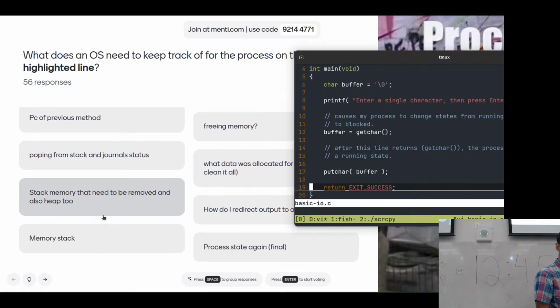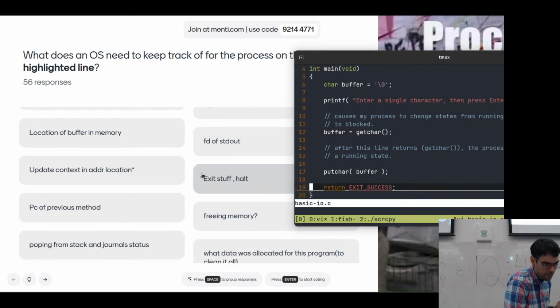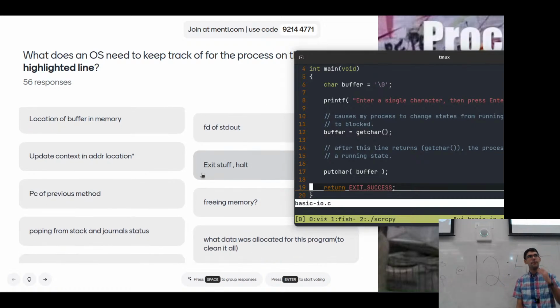Memory stack, the process state again, final, so it's coming to ended. Yes, I'm going to pick on this one specifically. What data was allocated for this program to clean it all? There's two different kinds of memory that's being allocated for this program now. There's the memory that's allocated for it in its address space. So its code region, its stack, and its heap at the very bottom.